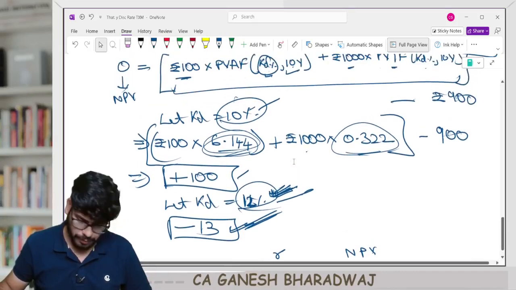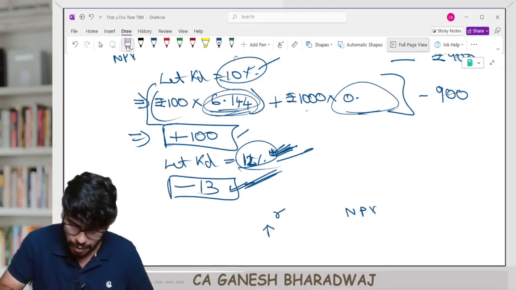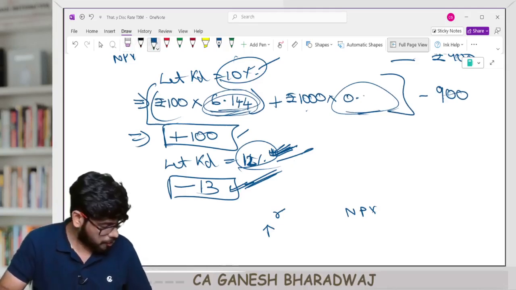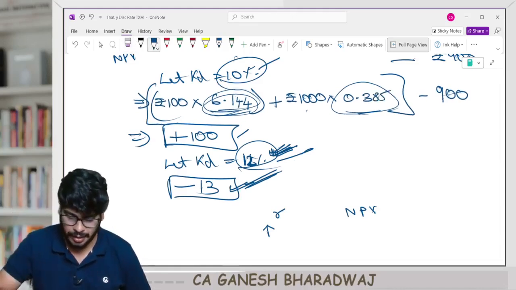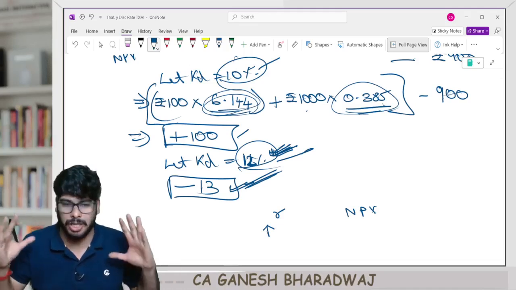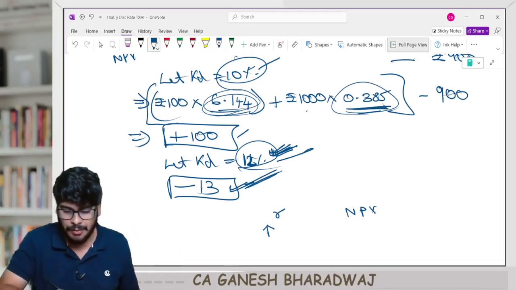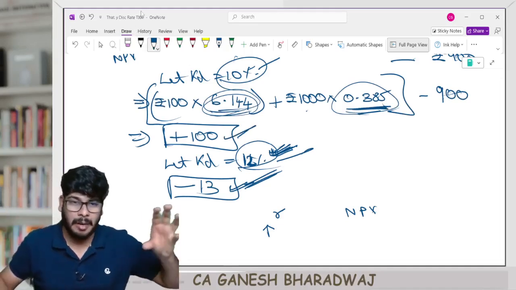100 into 6.144. I'm sorry. This is not 0.32. This is 0.385 actually. Sorry, this is 0.385. I'm sorry, I stand corrected. I was not focused more on the calculation here. I wanted to drive home the logic here. But yes, this is 0.385. If you do the calculation, you get a positive 100 here. Right? Fine. Coming back here.